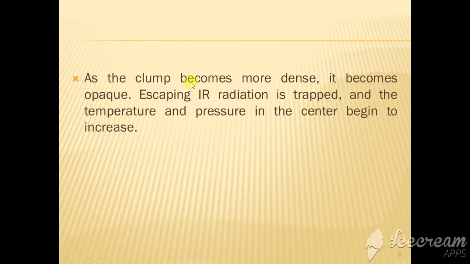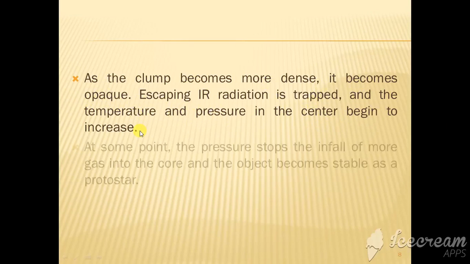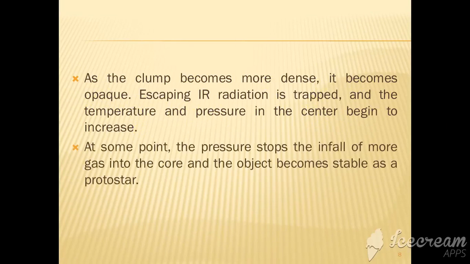As the clump becomes more dense, it becomes opaque. Escaping IR radiation is trapped, and the temperature and pressure in the center begin to increase again. At some point, the pressure stops the infall of more gas into the core, and the object becomes stable as a protostar.